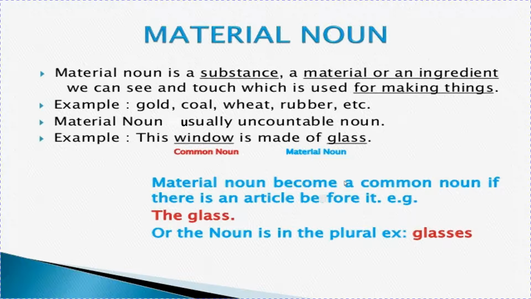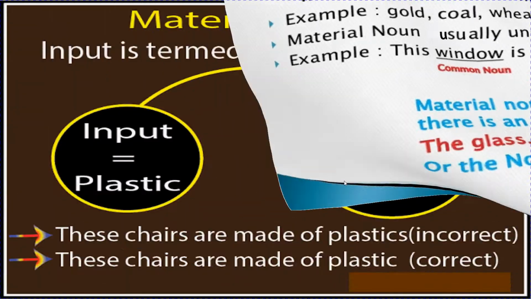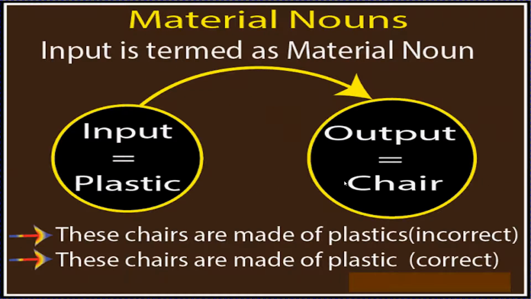And one more thing is given here, or the noun is in the plural, like glasses. Again I can give the same example. The glasses are made up of plastic. The glasses are made up of steel. The glasses are made up of wood. So wood, plastic, steel, they all will become material nouns and the glasses will become a common noun.